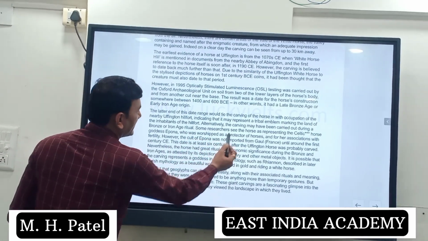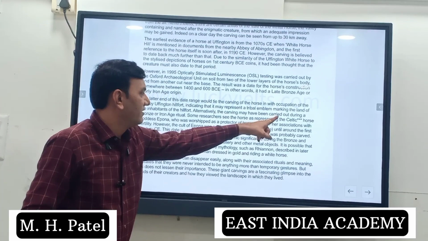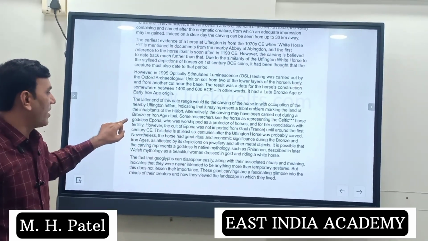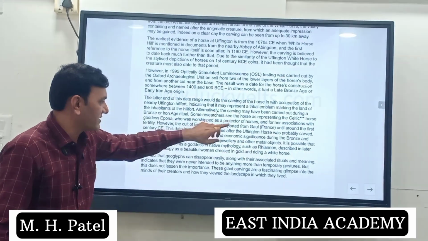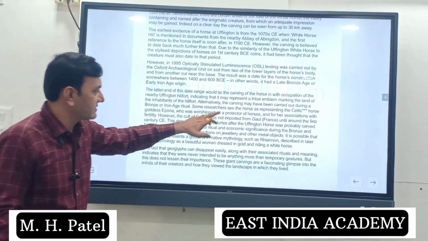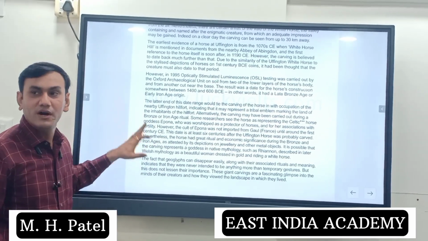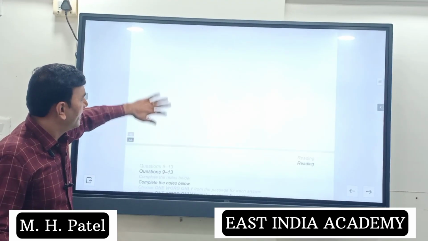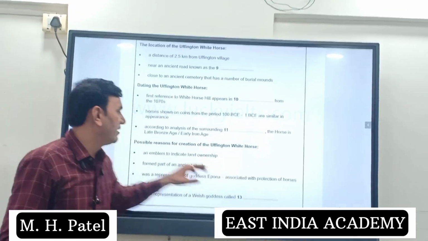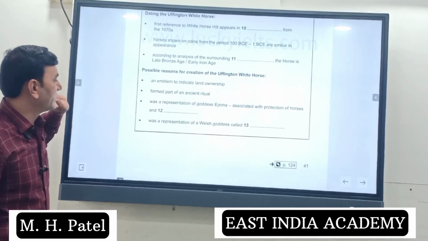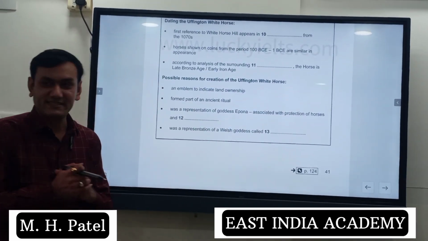Some researchers see that horse as a representation of the Celtic horse goddess Epona, who was worshipped as a protector of horses, and for her association with fertility. Associated with the fertility, right? Was a representation of a wealth goddess called, so the name of the goddess.